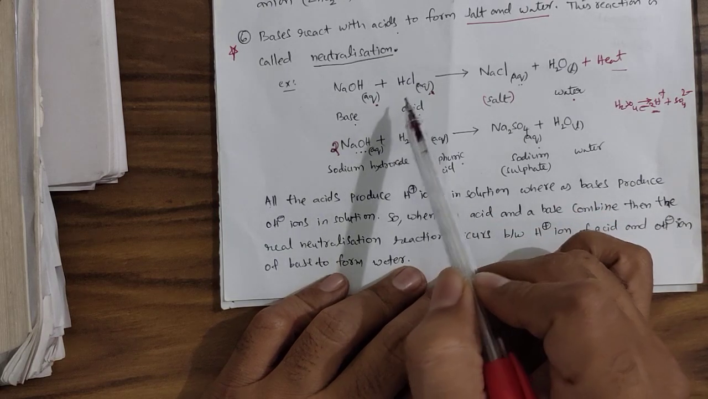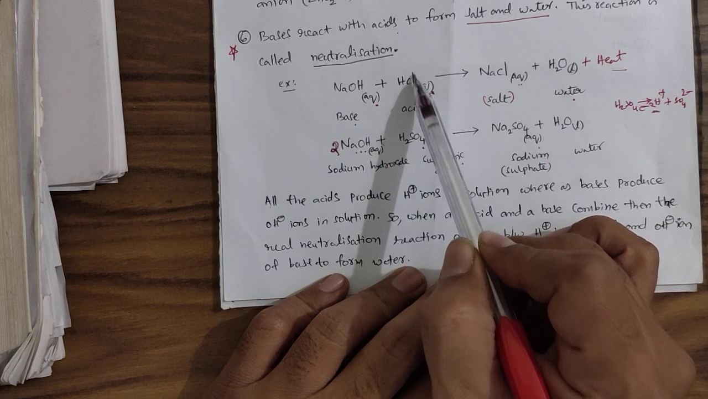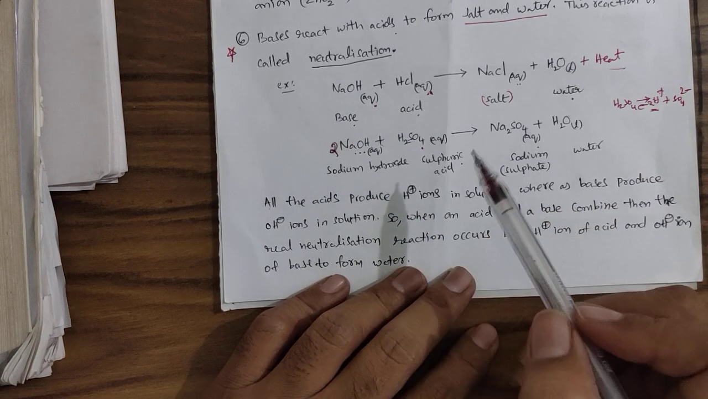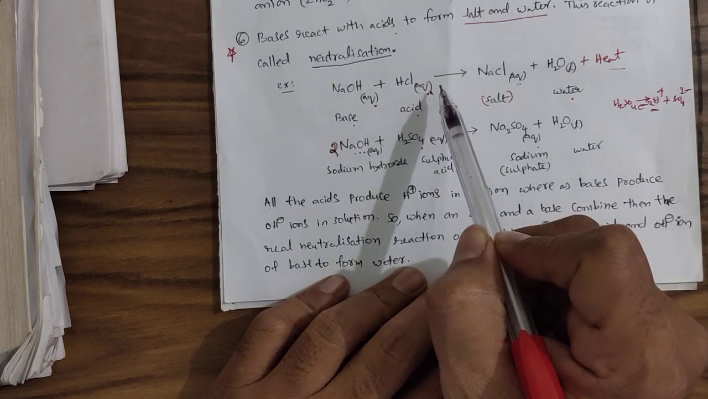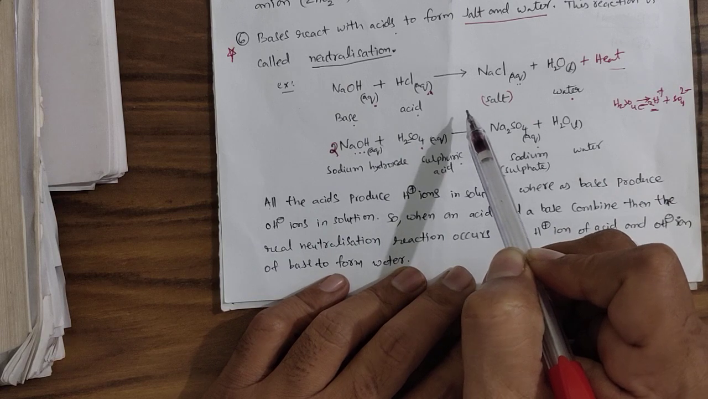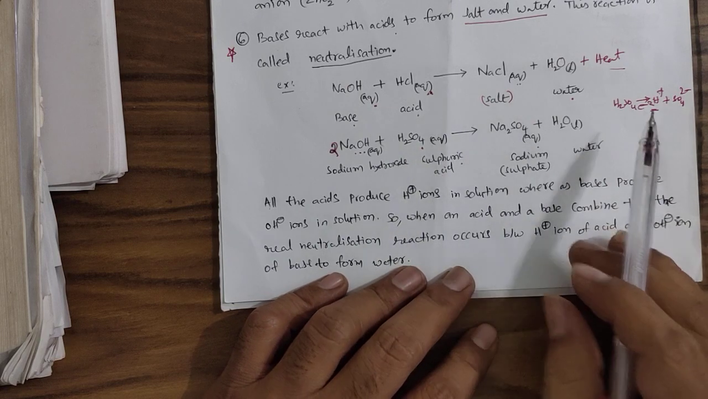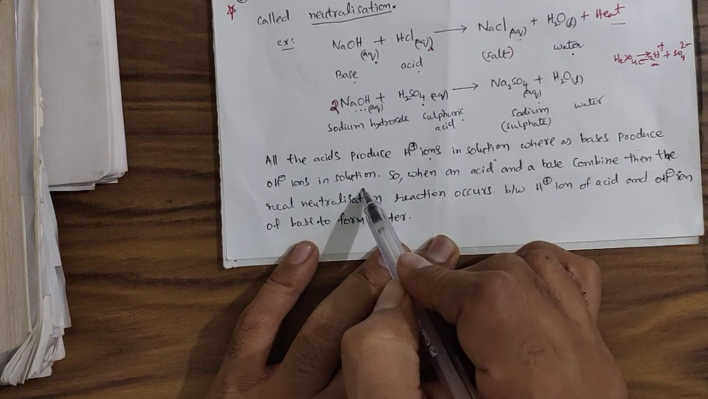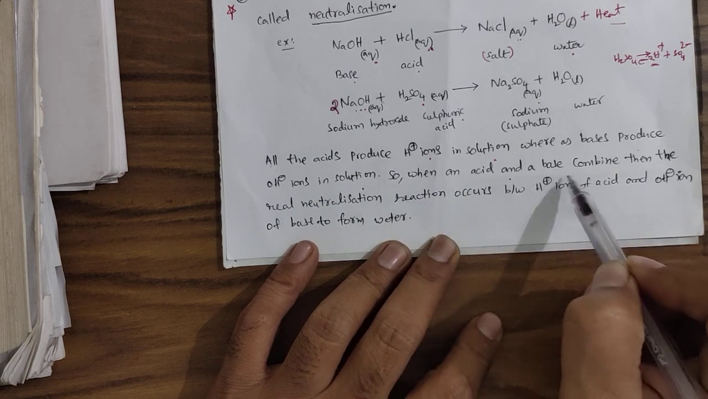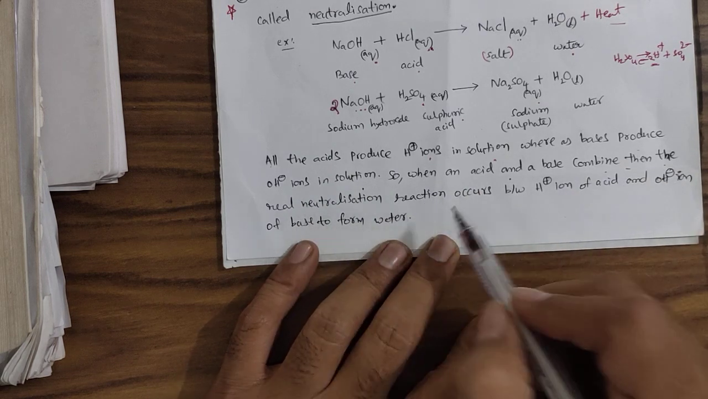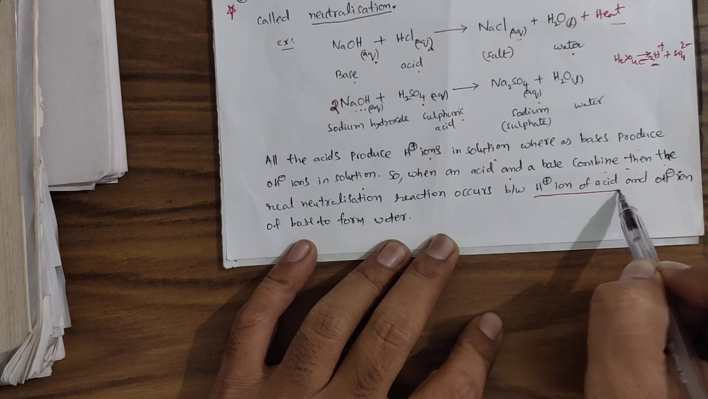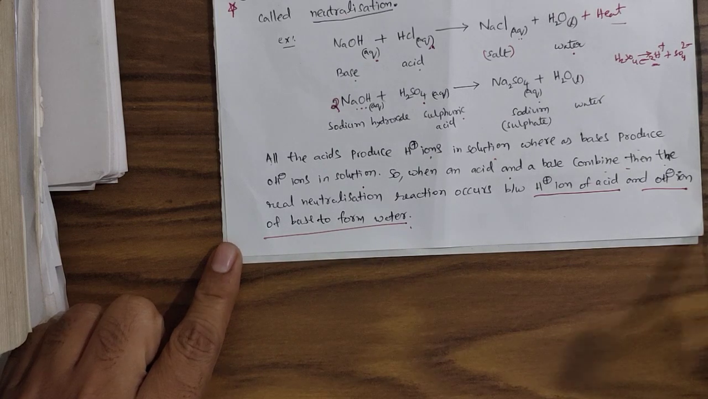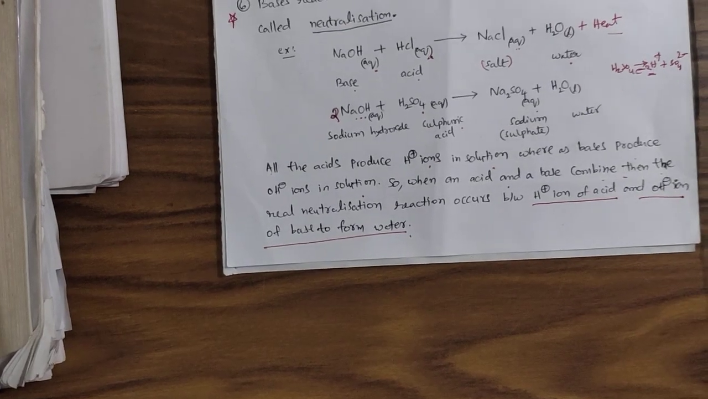Neutralization is a reaction between acid and base, right? Each acid produces H plus ions, and base produces OH minus ions. Since the reacting species are H plus and OH minus, we can define neutralization in a different way. All acids produce H plus ions in solution, whereas bases produce OH minus ions in solution. So when an acid and a base combine, the real neutralization reaction occurs between the H plus ion of an acid and the OH minus ion of a base to form water. So this is also called neutralization.